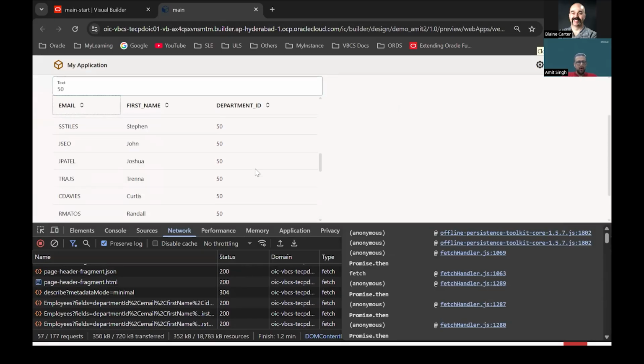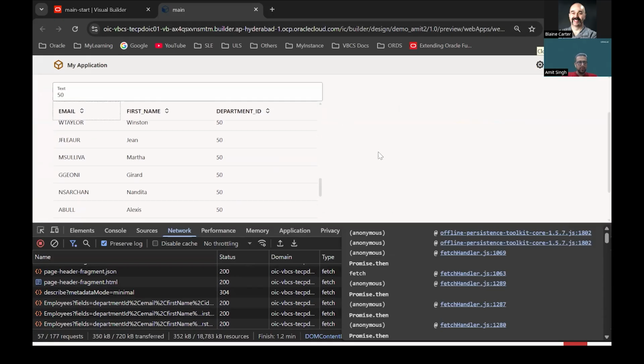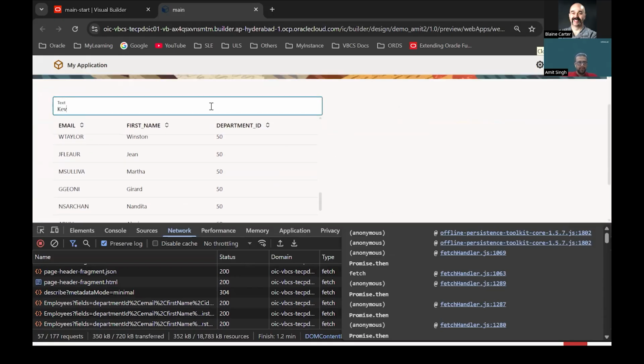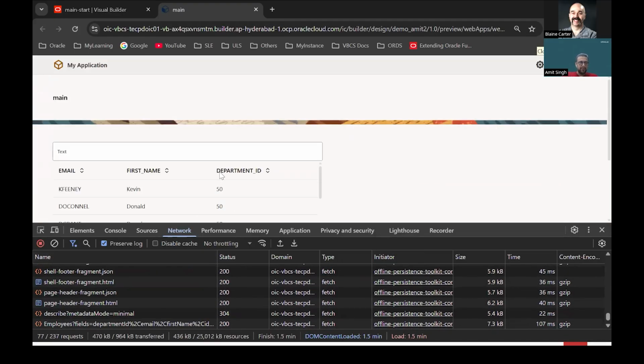So if you see, all the values where the department ID is 50 are filtered. Similarly, I can also search with the first name, right? So this will work. Even if I search with the first name, if I put some proper data, it will work. Okay. So I wanted to quickly show you these out of the box features that are available with SDP. And if we use business object or Fusion REST API, we do not have to write any code for the request and response transformation.